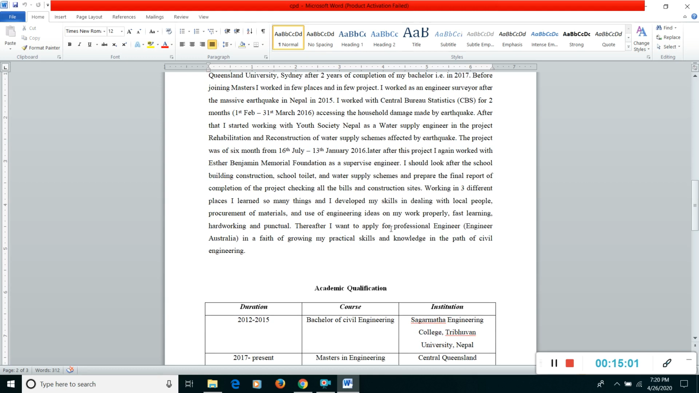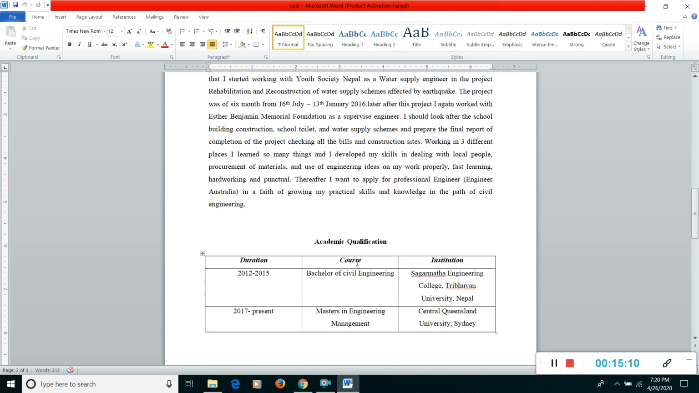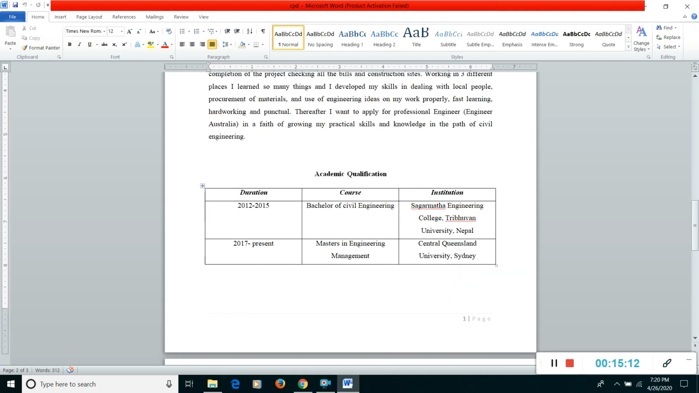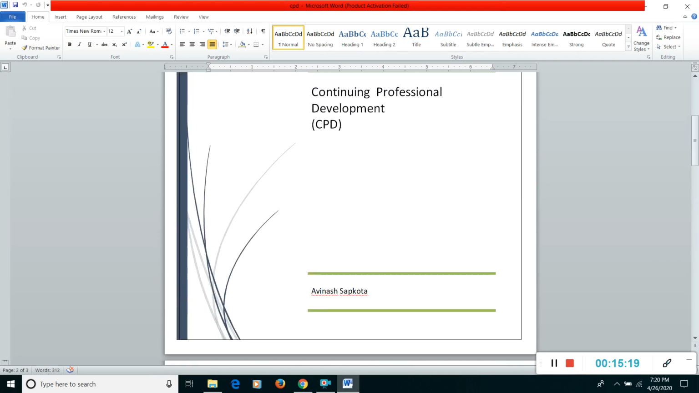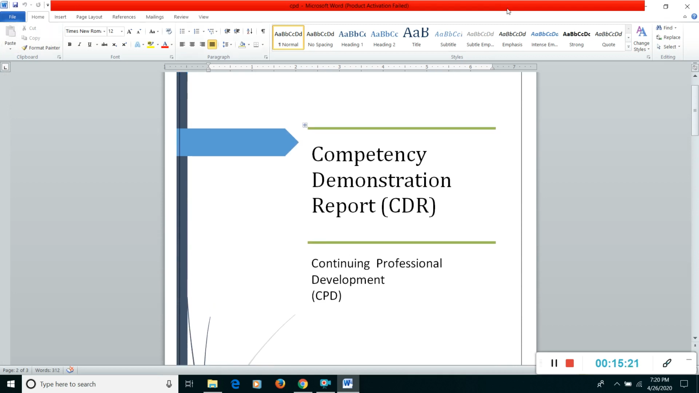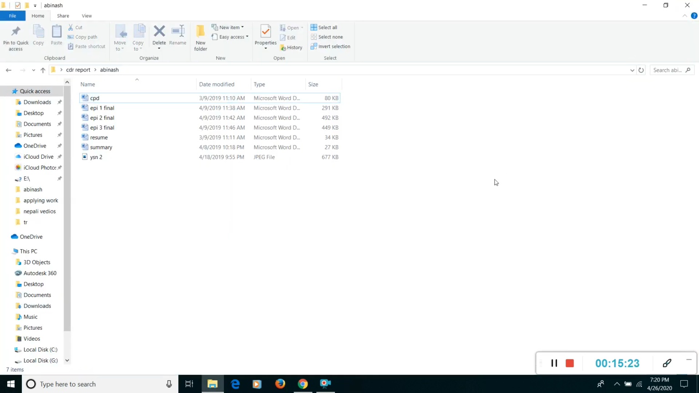It means you are applying for a professional engineer so that you can grow your knowledge and skills in the field of civil engineering. At the end I have written the academic qualification, and last I've written all about the work experience, so that it will be easy for them to know that I'm a good candidate to apply for professional engineer in Australia. So that's the major thing regarding the CDR report. I guess you can easily write the CDR report.